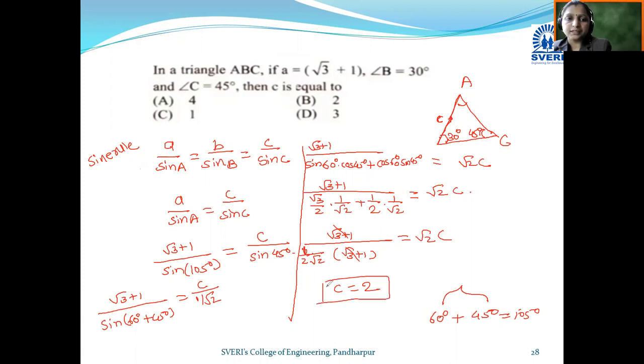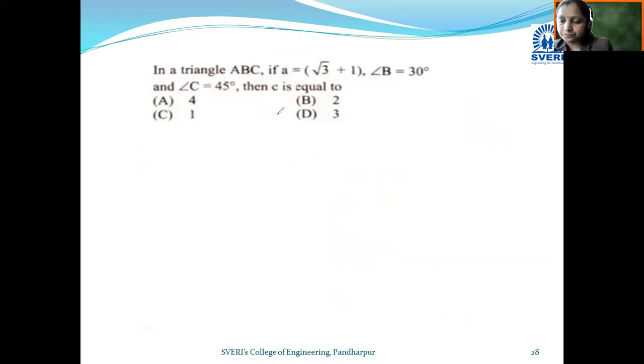So which option is correct now? c is equal to 2, option number B. That means side AB, that value is 2. Okay, in this way, to find the sides of triangle or to find the angles of the triangle, we use sine rule and cosine rule, like we have used in this previous example and this example. Okay, so very important rule. Definitely one question will be asked on this concept. Clear, all of you? Okay, so let's move towards the next question.